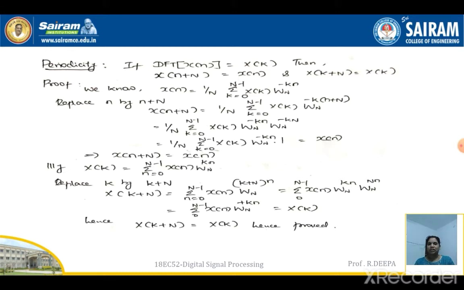So here instead of k we'll be replacing by k plus capital N. So by replacing this k by k plus capital N and rearranging, we are getting the final expression as summation 0 to N minus 1 x of n W_N power of kn, which is actually the expression for DFT, that is X of k. Hence we have proved that X of k plus N is equal to X of k.